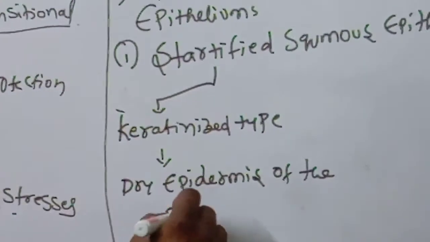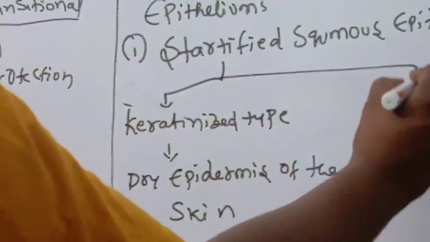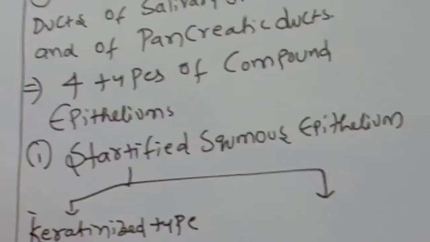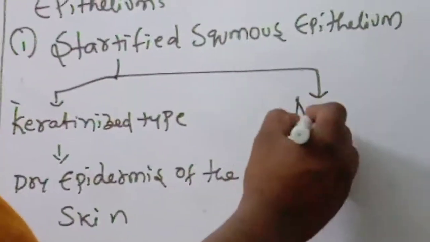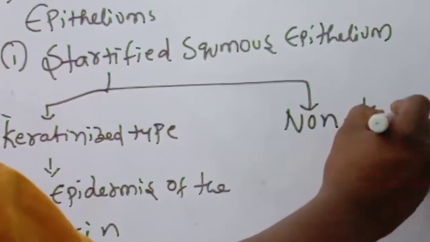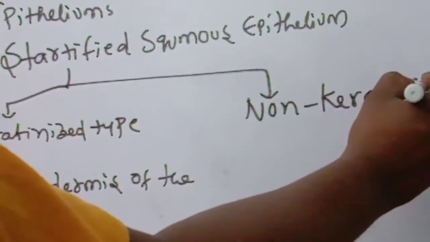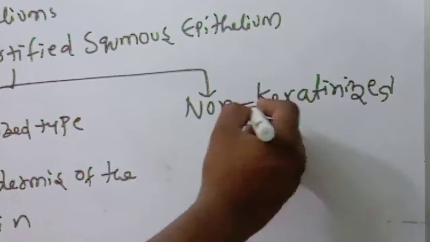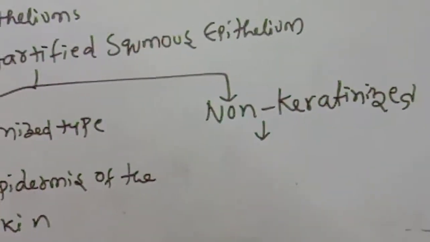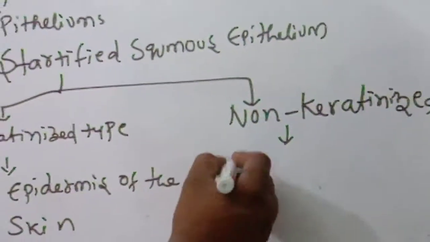This is a very important point. Next, what is the next type? Non-keratinized, with no keratin pigment. Non-keratinized type, mainly present in the moist lining of